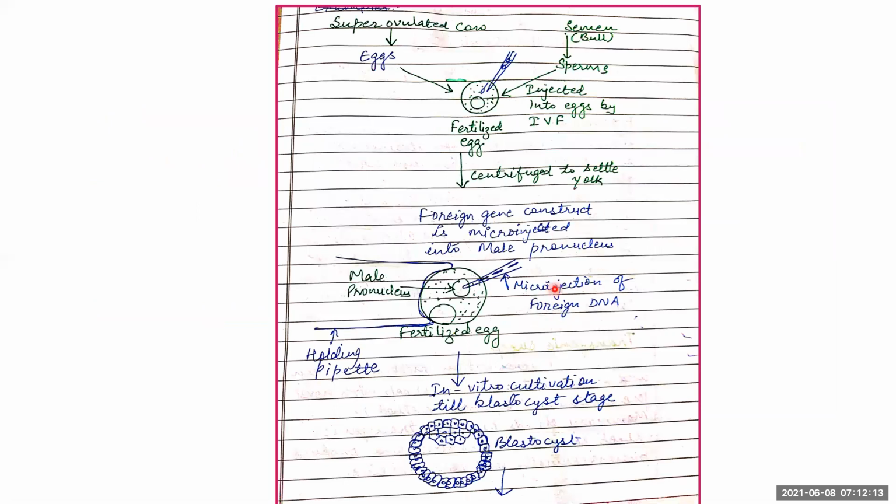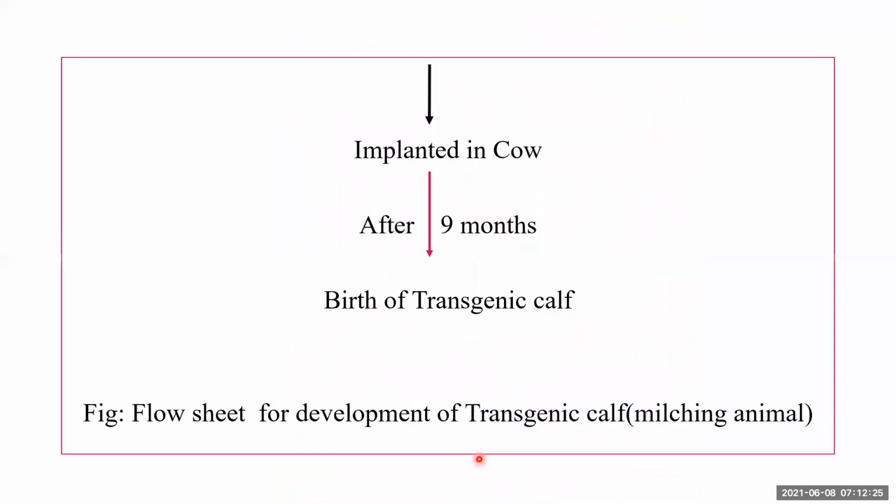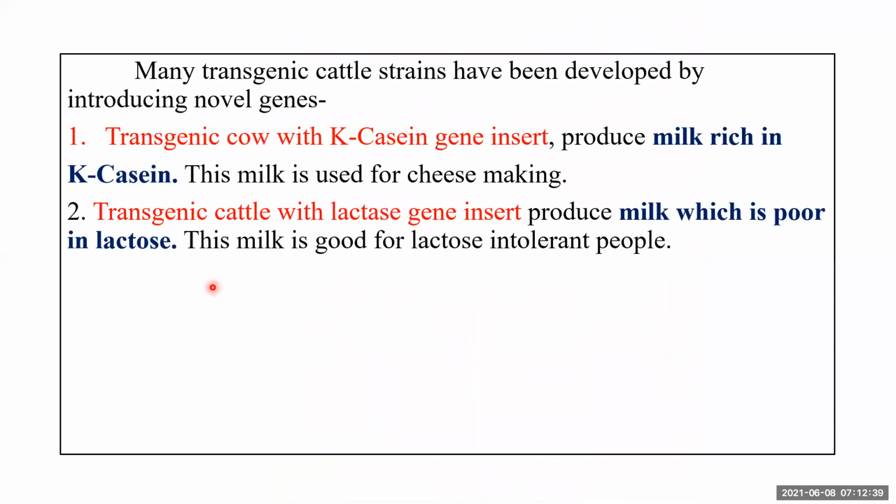So we have studied already in this diagram that the foreign gene construct is inserted inside the male pronucleus. Then in vitro cultivation of the fertilized egg till it reaches blastula stage. Then the blastocyst is implanted into the uterus of the surrogate mother, and after 9 months, a transgenic calf is born. A transgenic milking animal, you can say, is born. So this is the flow sheet for development of a transgenic milking animal. What is the use of transgenic cattle?